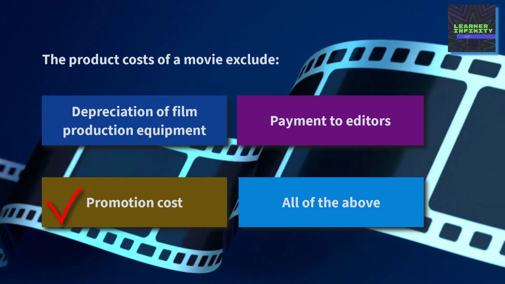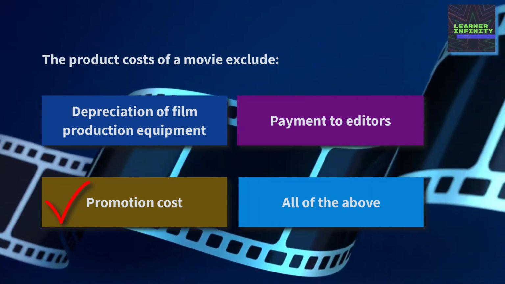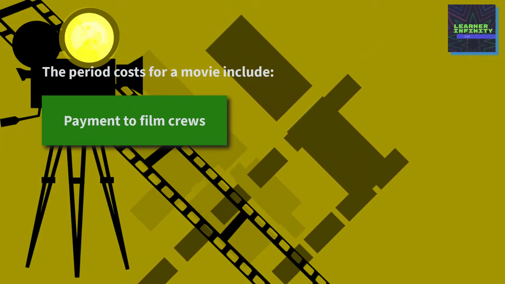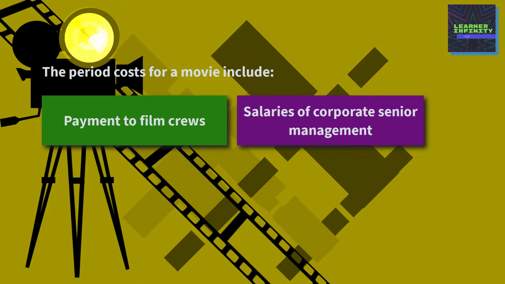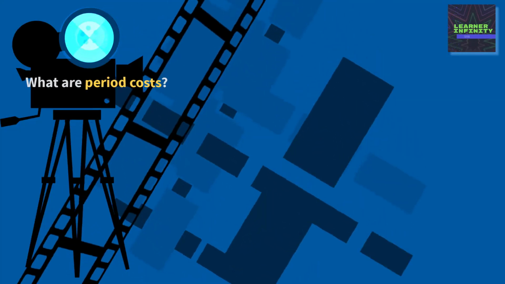The answer is promotion cost. This is because selling and marketing costs are period costs, which is the topic of the next question. So here's the question. The period costs for a movie include payment to film crews, salaries of corporate senior management, studio rent, or all of the above. So what are period costs?